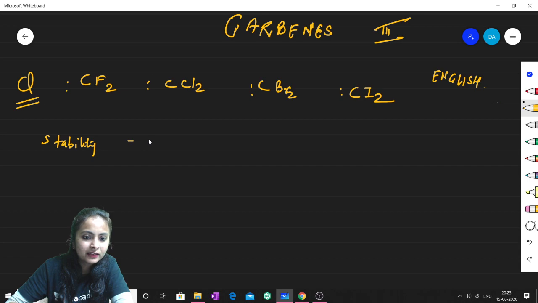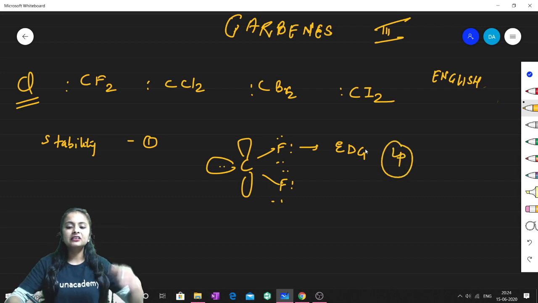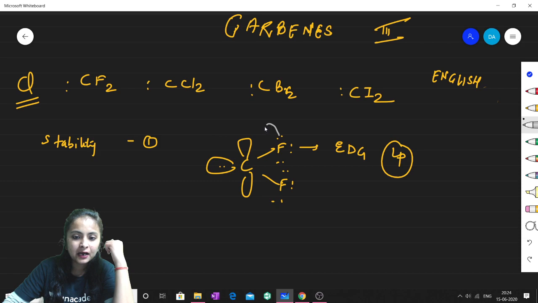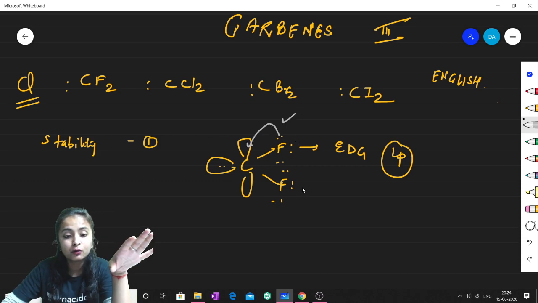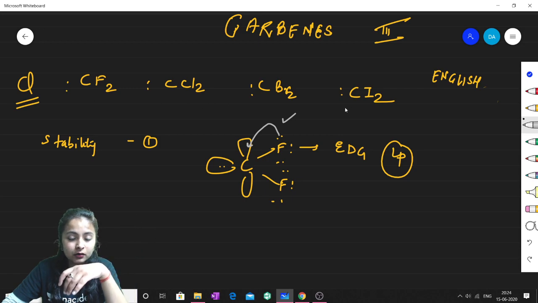First of all, you should know one thing: all four groups are electron donors. All these have lone pairs. These groups are electron donating groups and they have a lone pair in them. So obviously they will show back bonding. The strong driving force will be the back bonding, and back bonding will ultimately help in stability. Fine. So how will you conclude the stability order?